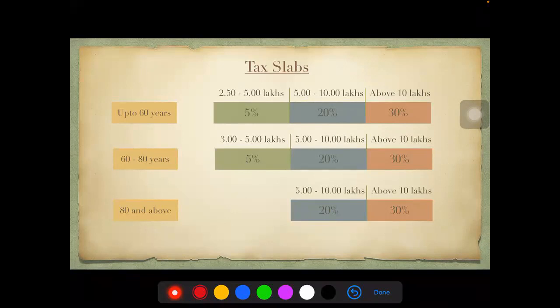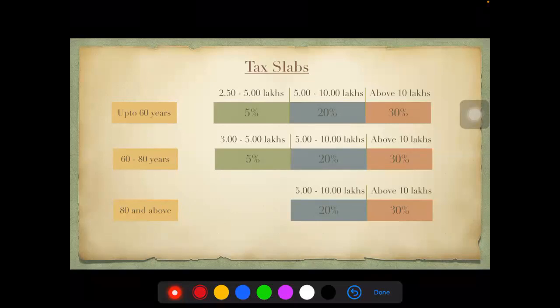If they are of the age 60 and above, but less than 80, then instead of 2.5, it would be 3 lakhs. And if they are of the age 80 and above, taxability would start from 5 lakhs. So up to 5 lakhs, there is no tax. 5 to 10, it is 20%. Above 10 lakhs, it is 30%. There is pretty much no change here.